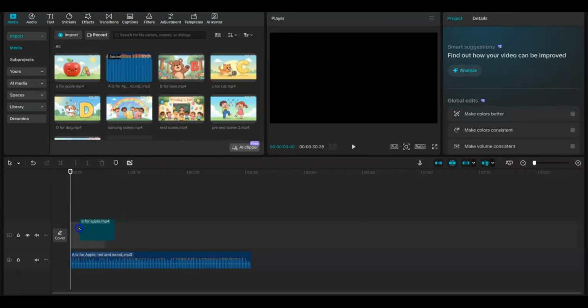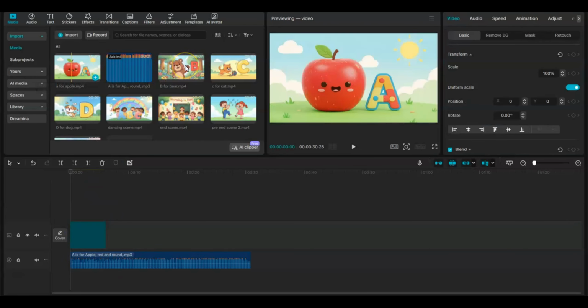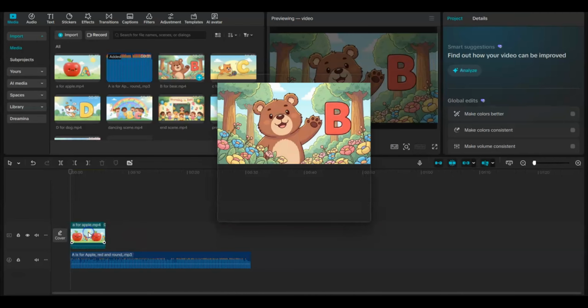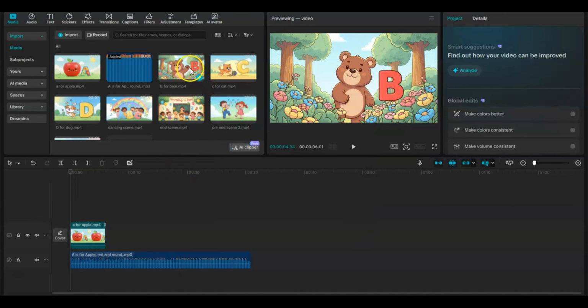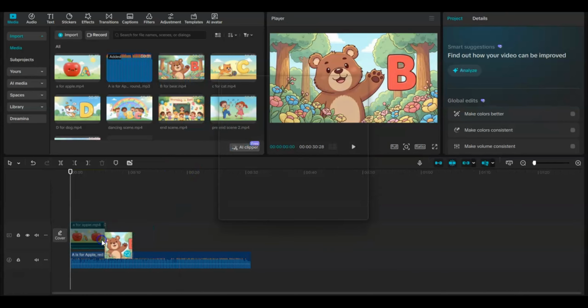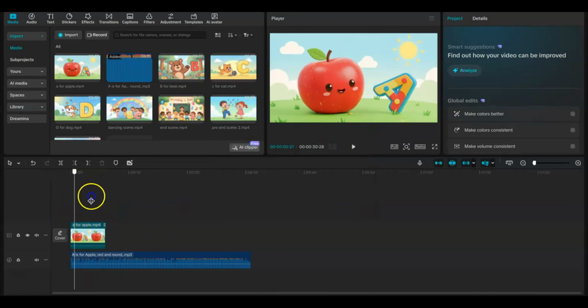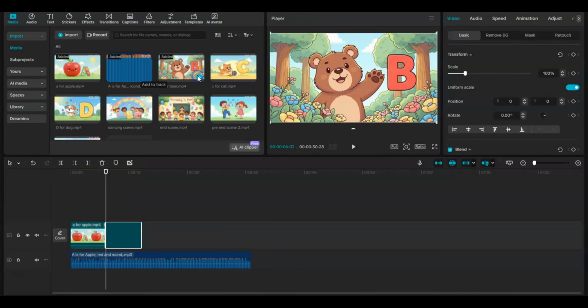So I'm just going to drag this here and put this here, then drag this here and put this here. Okay, I don't know why it keeps replacing. Let me just use this cursor to place it instead. This is much easier.